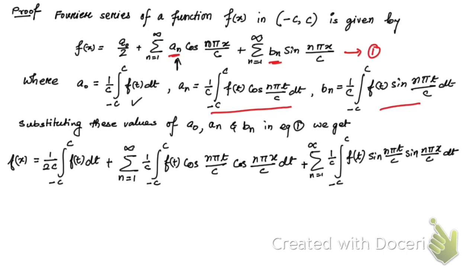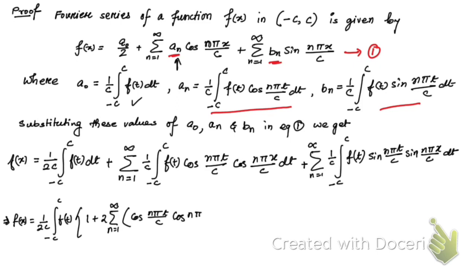Now what are the terms we can take common here? We can simplify it as this. So 1 by 2c, integration from minus c to plus c of f of t can be taken common. After taking this common, we have got this result. Let me write here.